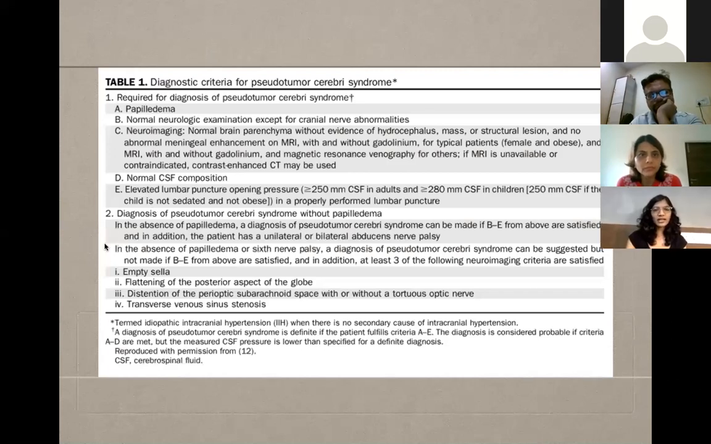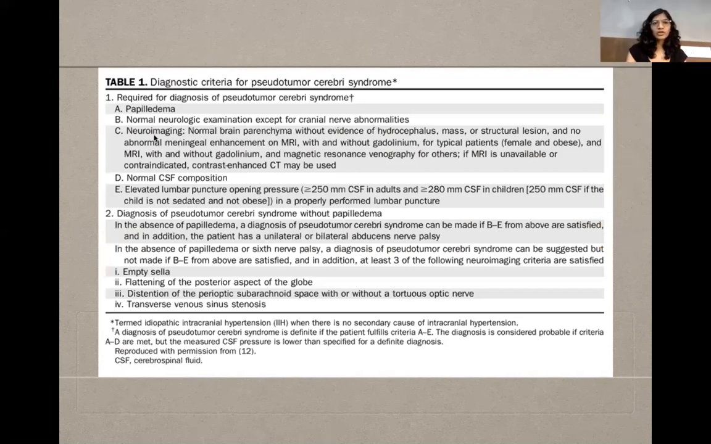These are the diagnostic criteria for pseudotumor cerebri syndrome. In the first section, we can see that patient will have papilledema, normal neurologic examination, except for cranial nerve abnormalities, mainly cranial nerve 6. Neuroimaging will reveal normal brain parenchyma without evidence of hydrocephalus, mass or structural lesion. And there is no abnormal meningeal enhancement on MRI. This is done with and without gadolinium for typical patients. But if it's an atypical patient, then you do MRI with and without gadolinium and an MRV. If MRI is unavailable, then a contrast enhanced CT may be used.